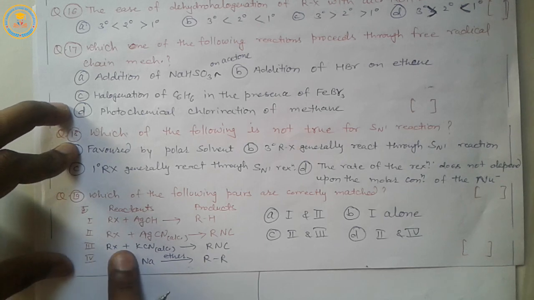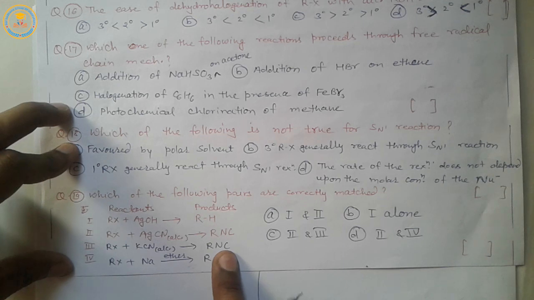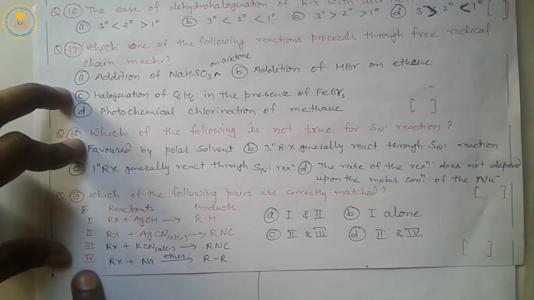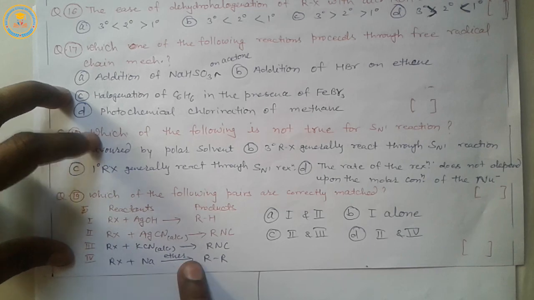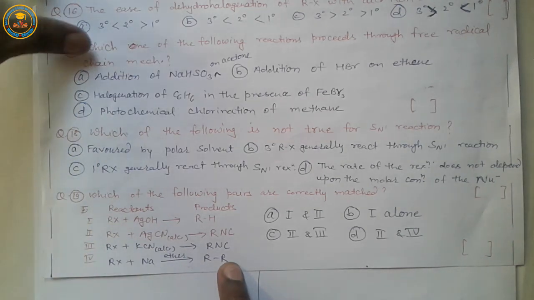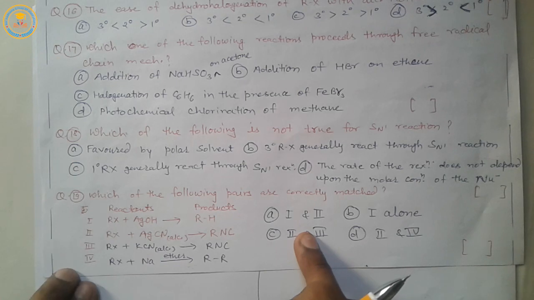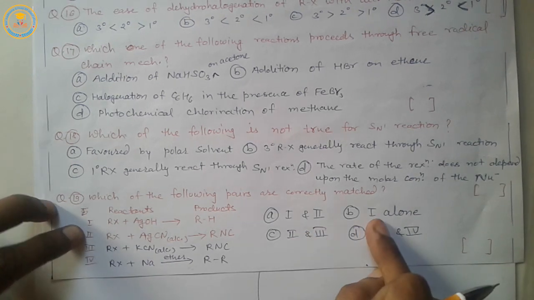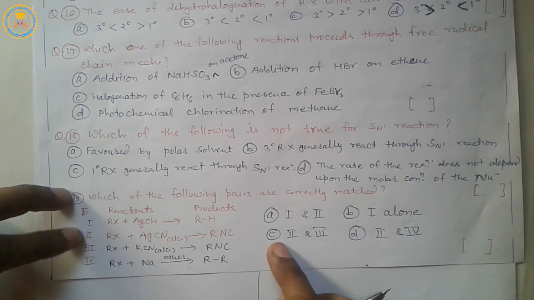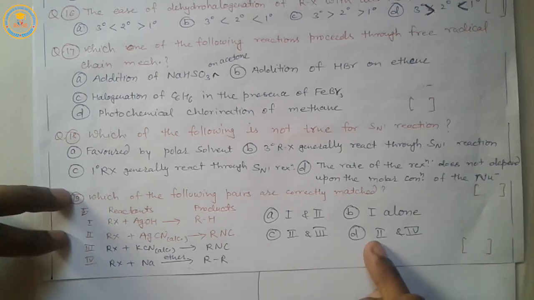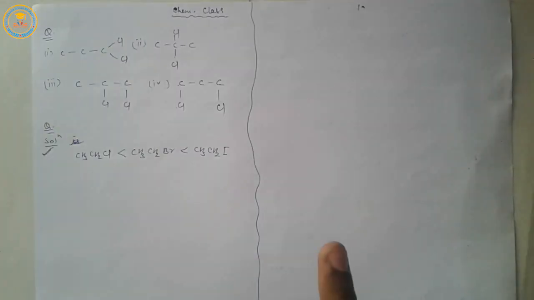Third is alkyl halide treated with alcoholic KCN, then alkyl isocyanide is formed. And fourth is alkyl halide treated with sodium in presence of ether, then alkane is formed. Option A first and second, B only first, C second and third, D second and fourth.